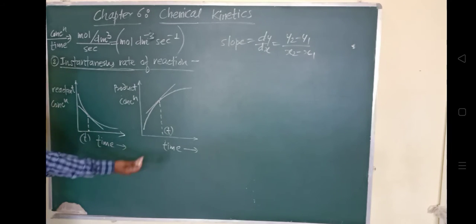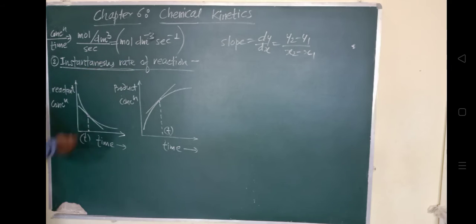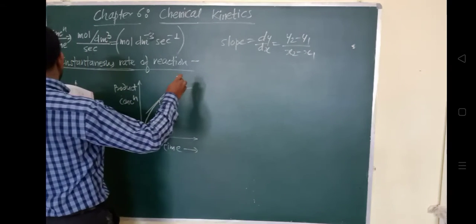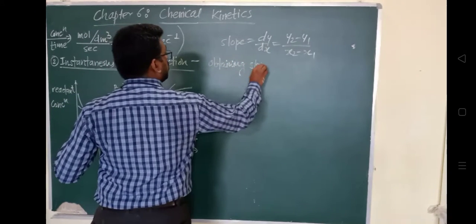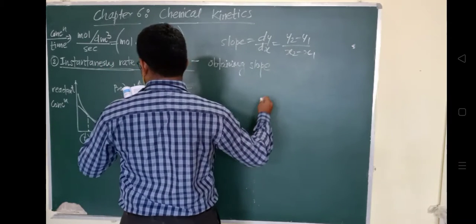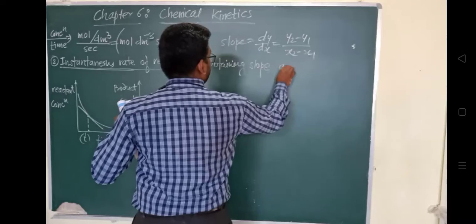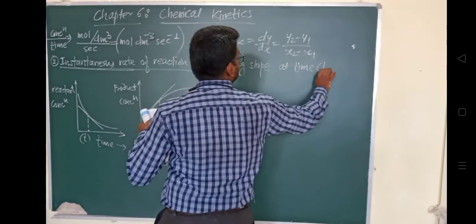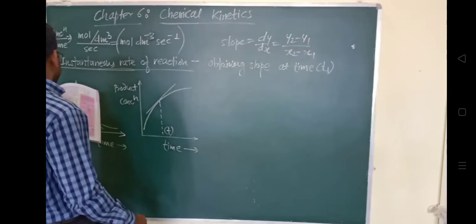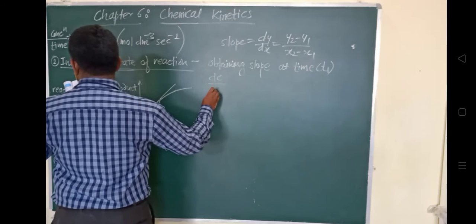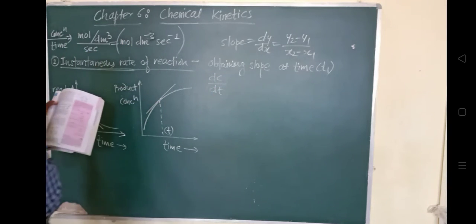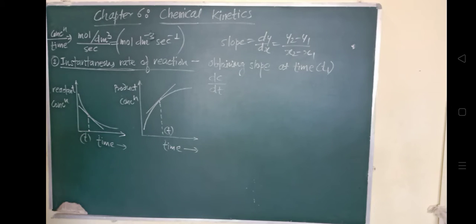Okay, so the instantaneous rate here will be calculated by obtaining the slope at time t1. So the instantaneous rate of reaction will be given by dc upon dt, where dc represents the change in the concentration at that instant, divided by dt, the change in time.